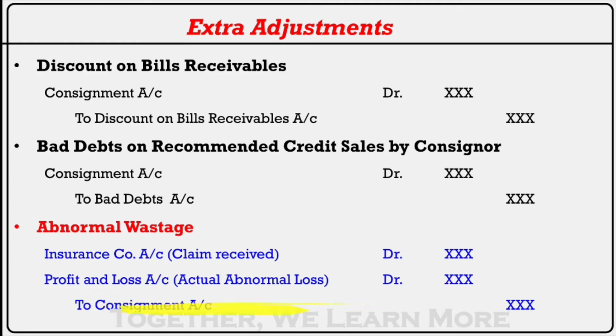So on the credit side of consignment, abnormal wastage with cost price. Clear? I hope you are perfectly clear.